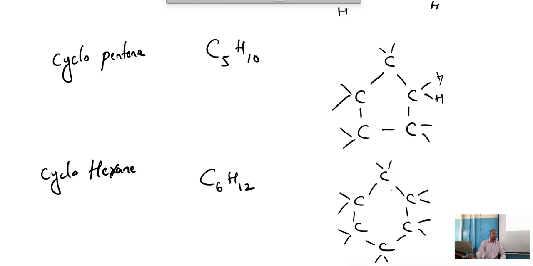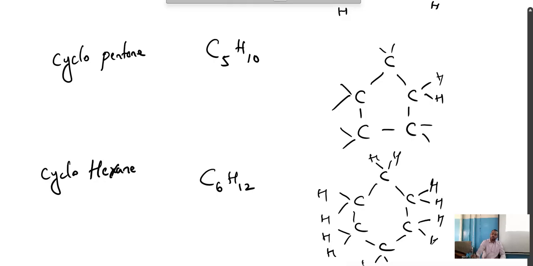Any doubts? So this is what? Cyclohexane. So these are the cyclic hydrocarbons. Any doubts still here? Alkanes, alkenes, alkynes, aromatic hydrocarbons, alicyclic hydrocarbons.